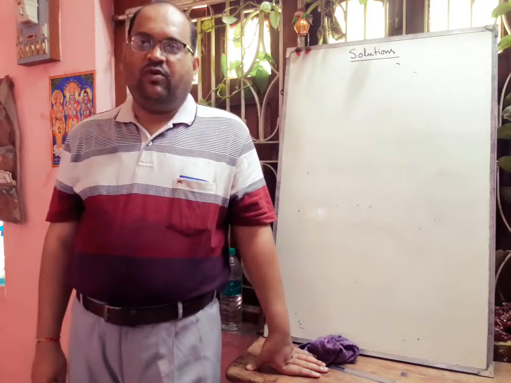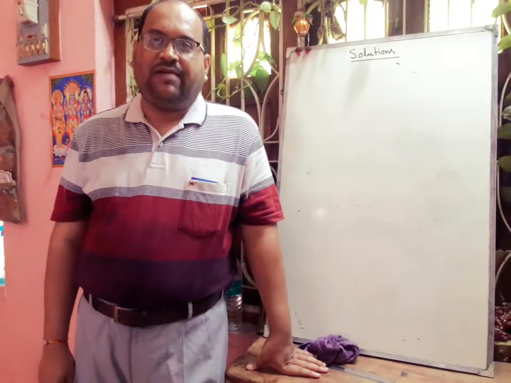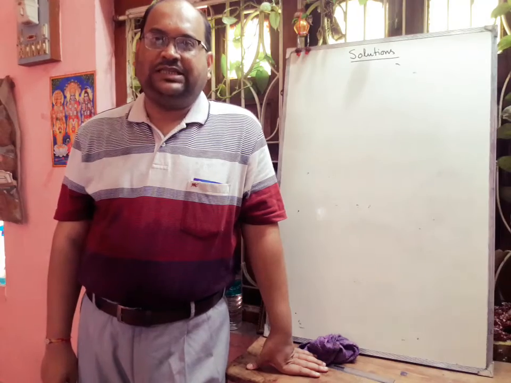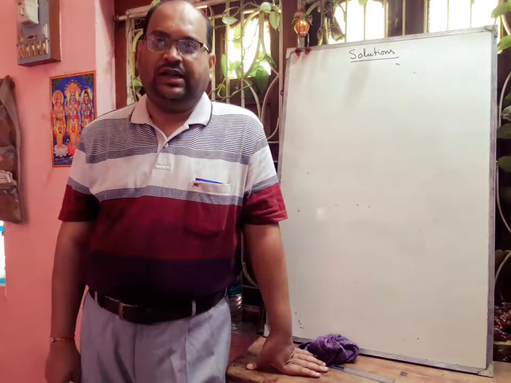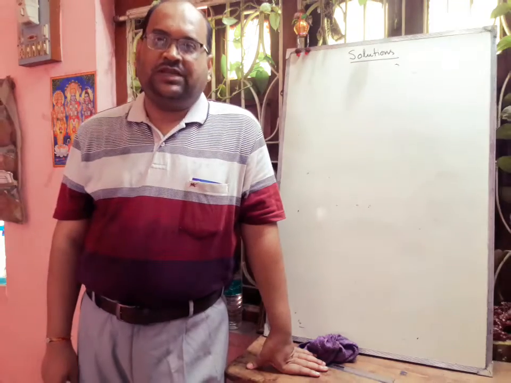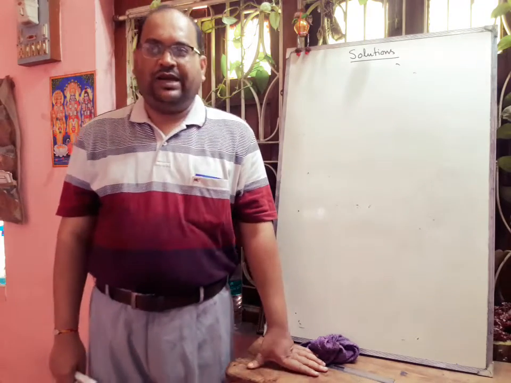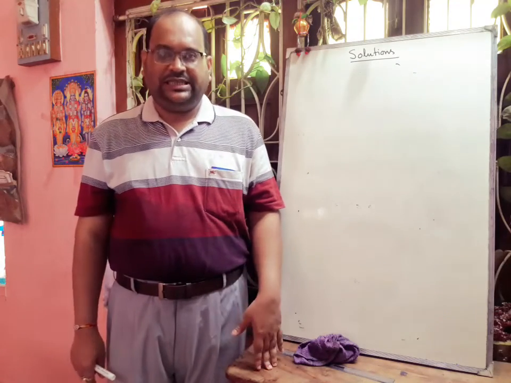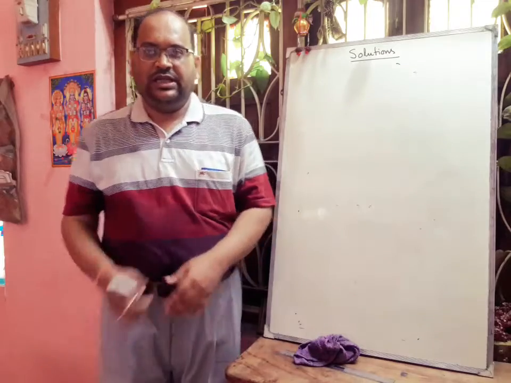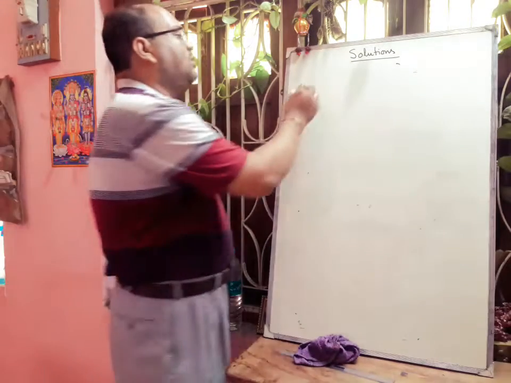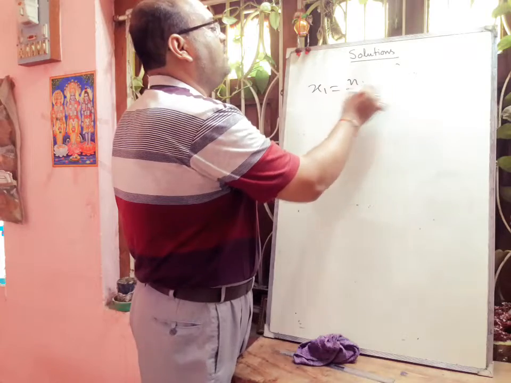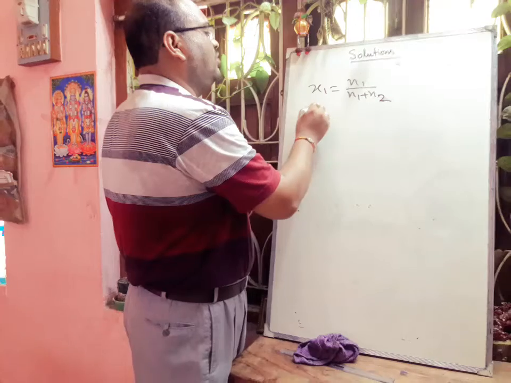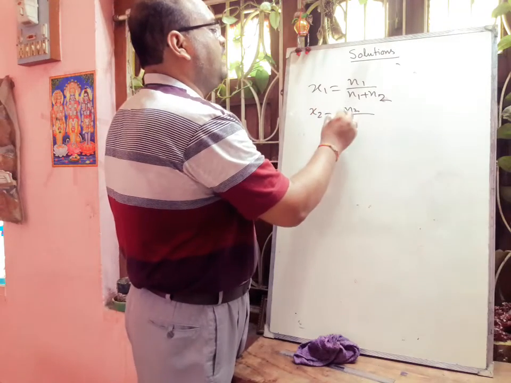Next we will discuss the mole fraction. It is the ratio of the number of moles of one component to the total number of moles of the substances in the solution. If a binary solution contains N1 moles of the solvent and N2 moles of solute, or we can think about a gaseous mixture where N1 moles of gas are mixed with N2 moles of another, then the mole fraction X1 will be N1 by N1 plus N2, and the other mole fraction X2 is equal to N2 by N1 plus N2.